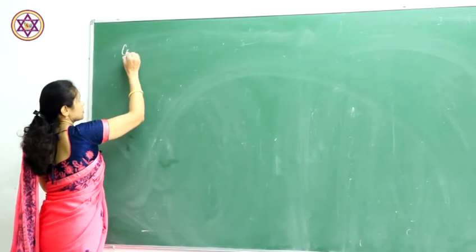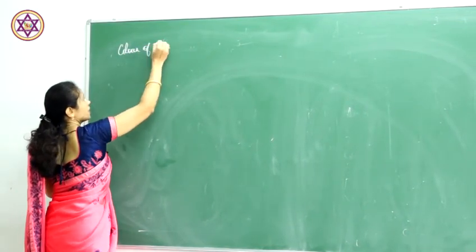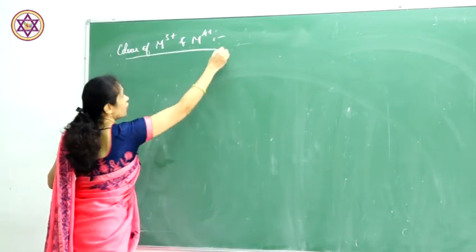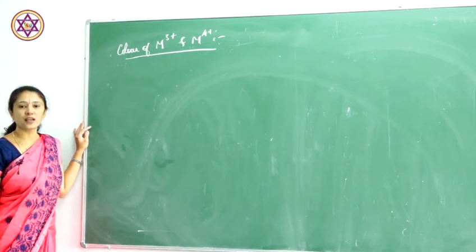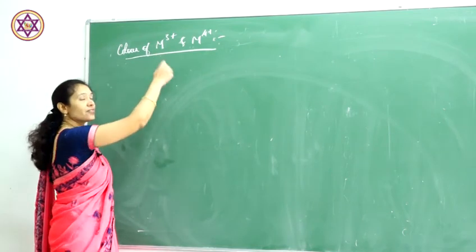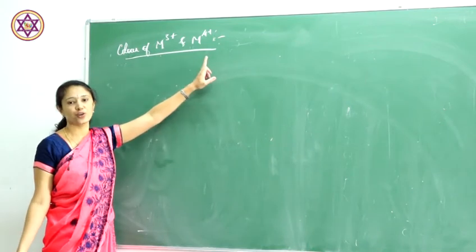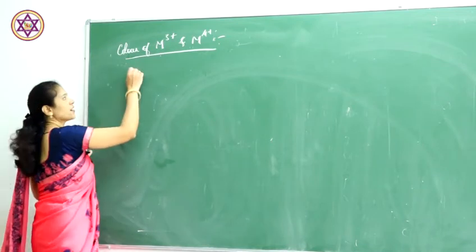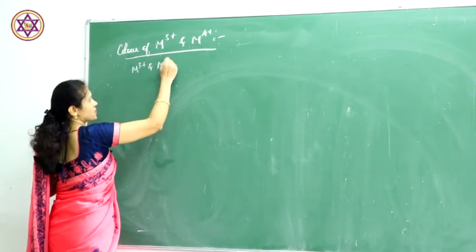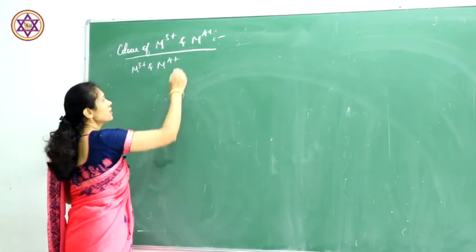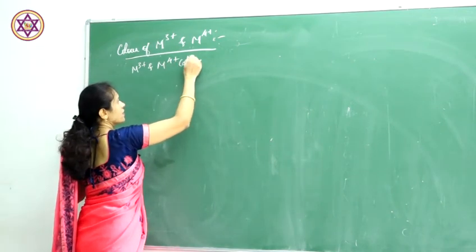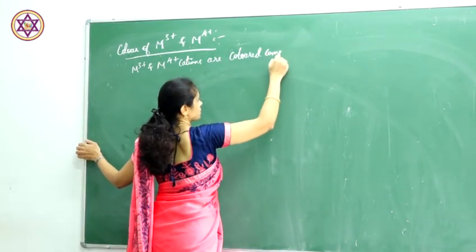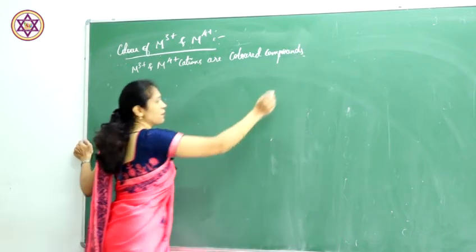Next is color. Color of M3+ and M4+ ions of actinoids. Coming to color, the tripositive as well as the tetrapositive cations are colored compounds. Most of them are colored.